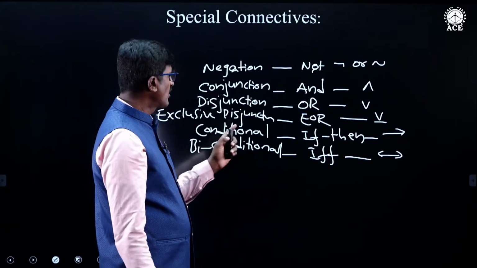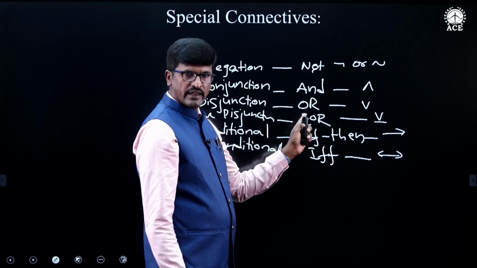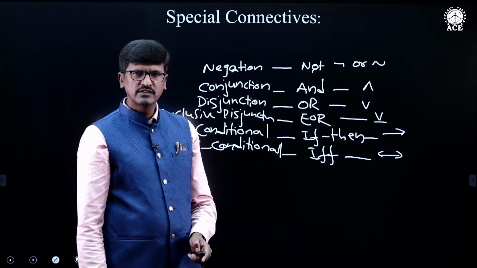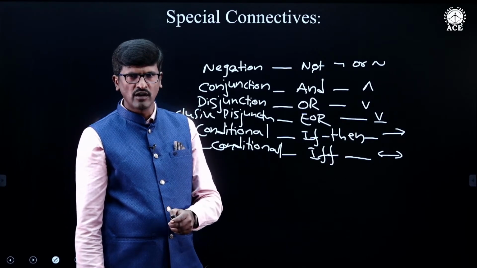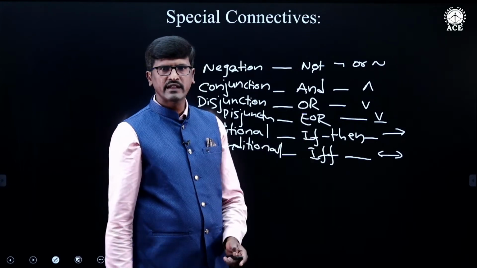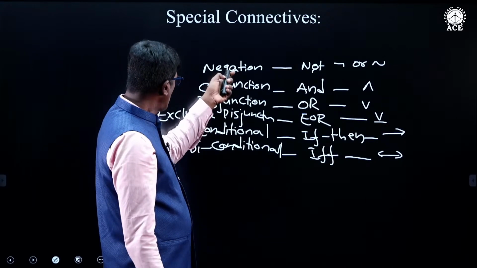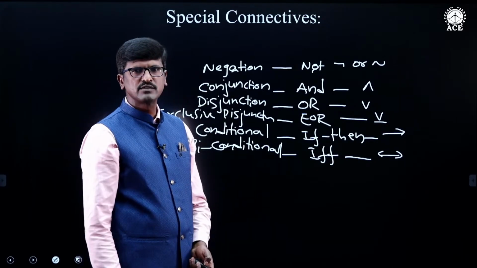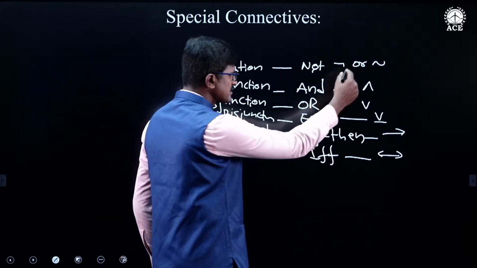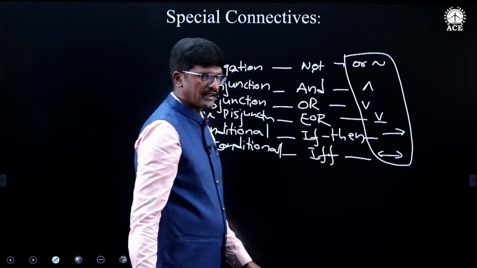So these are all called logical connectives: the NOT connective, the AND connective, the OR connective, and exclusive OR, which can be taken in two senses. One is the inclusive sense, which is nothing but just OR, and the other one is exclusive OR. Then the if-then connective, and if and only if. These are all called logical connectives, these are the compound propositions obtained by using them, and these are the symbols which we use to denote them.